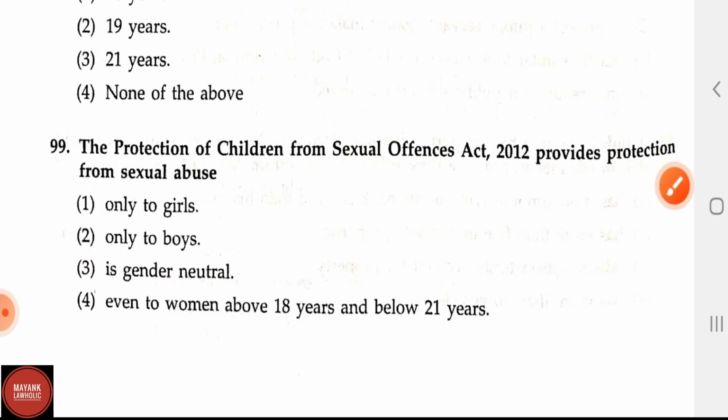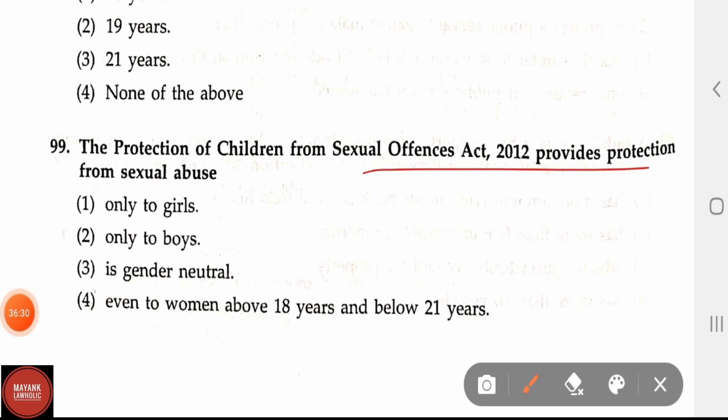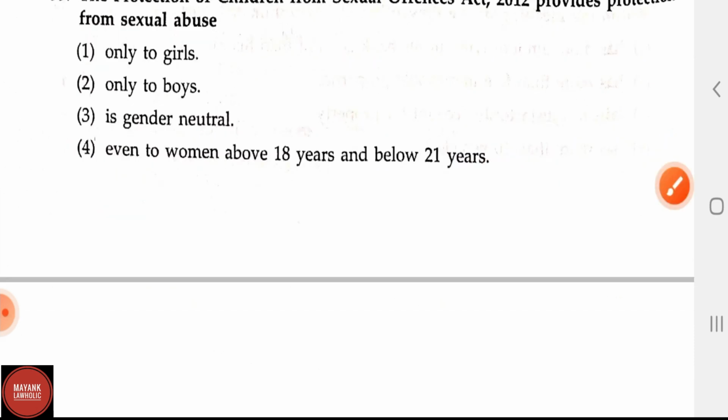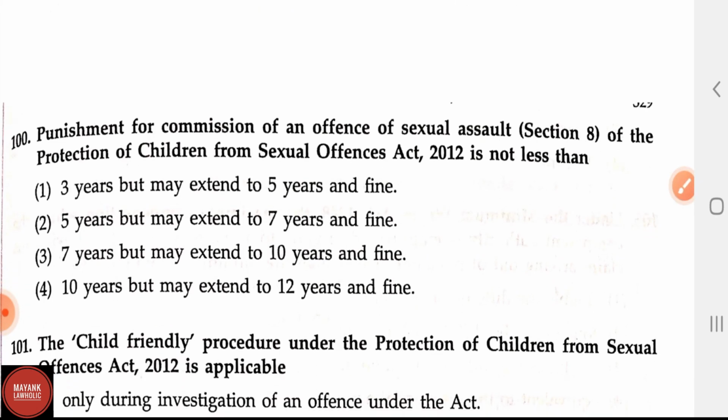Question number 99. The Protection of Children from Sexual Offences Act provides protection from sexual abuse. I have already discussed this in question number 98. It is gender neutral. POCSO Act is gender neutral. So option 3 will be the correct answer. It applies to both boys and girls for the protection from sexual abuse.